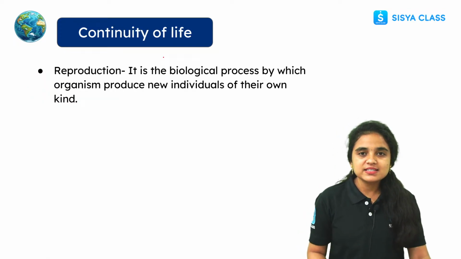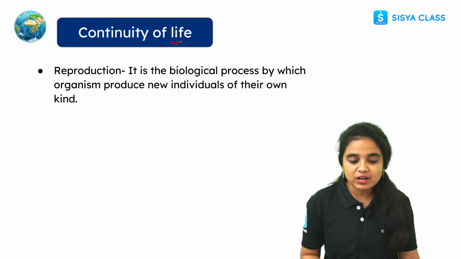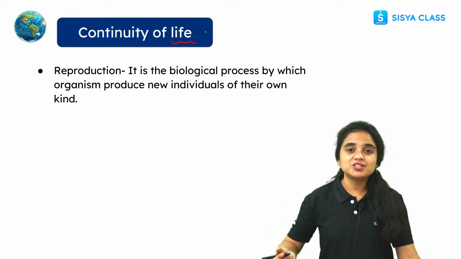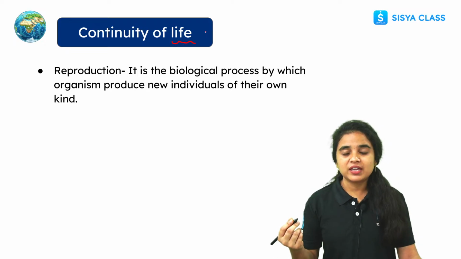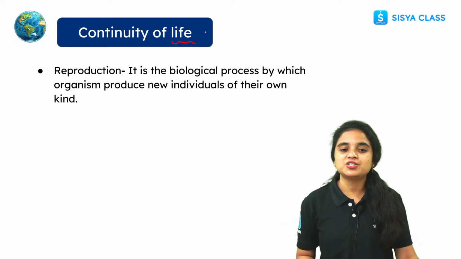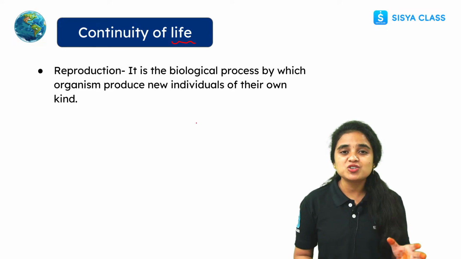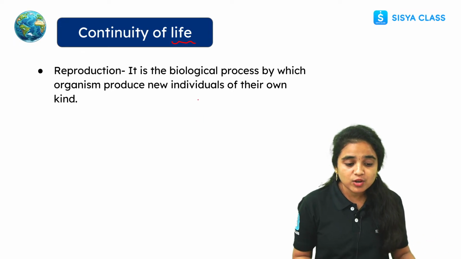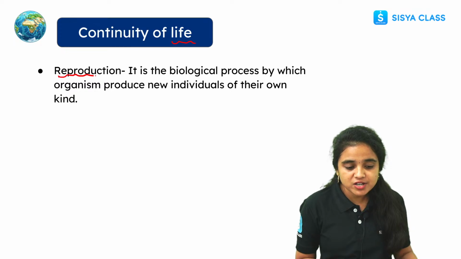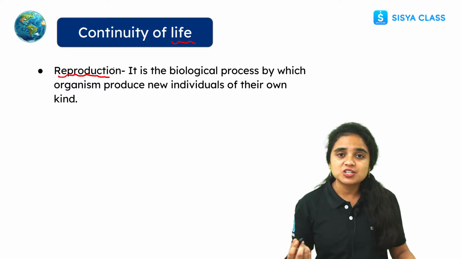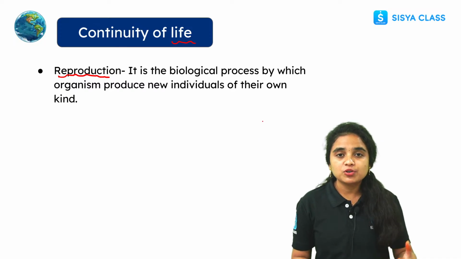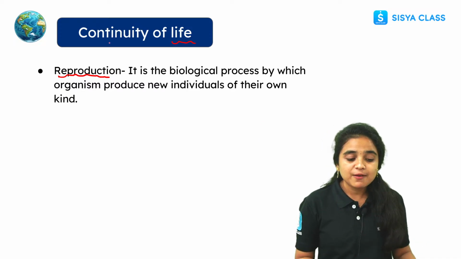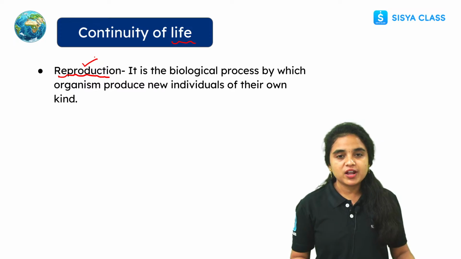Okay, now let us see about the new topic, continuity of life. How will life be continued? There are different types of processes by which life continues day by day. Every day life is continuing, but how is it possible? There is a biological process, the reproduction process, where there is continuity of life. Different types of organisms produce new individuals by participating in this reproduction process.